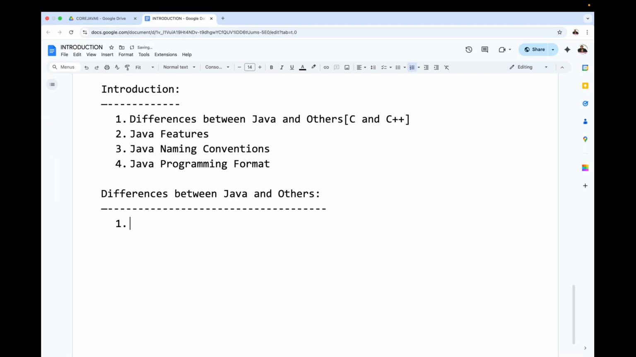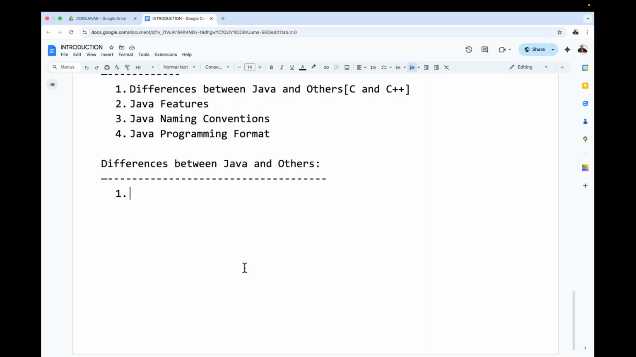Observe carefully here. I'm going to discuss nearly nine points. These nine points are going to give clarity on what Java is and how it is different from C and C++. We can get very good clarity, but we have to put more concentration, because while discussing the differences between Java and others, I'm going to discuss some Java internals. So without fail, try to understand the content clearly. Now, differences between Java and others.